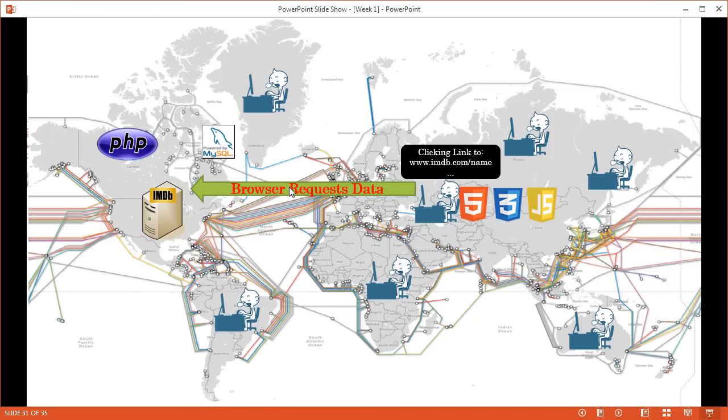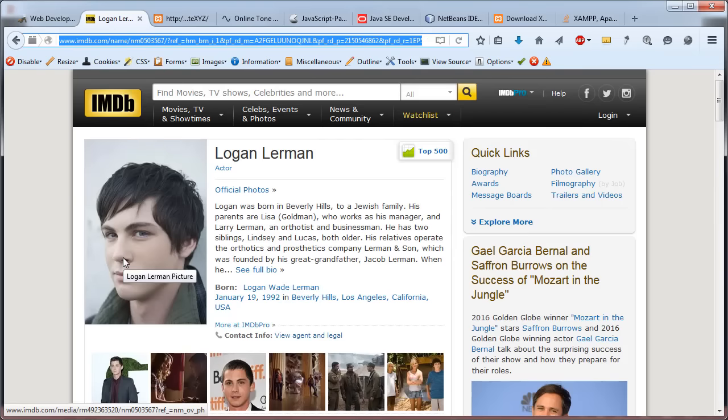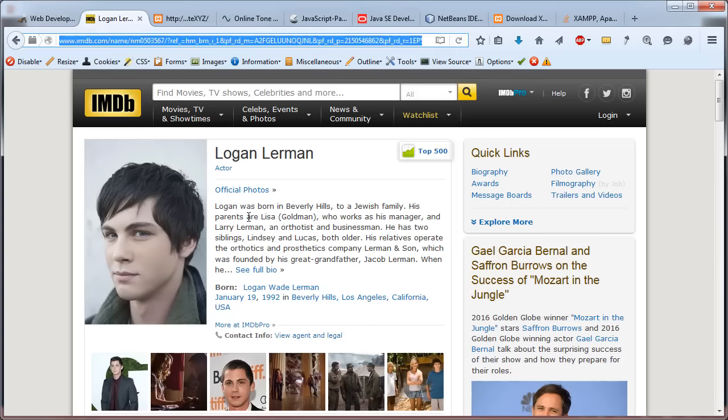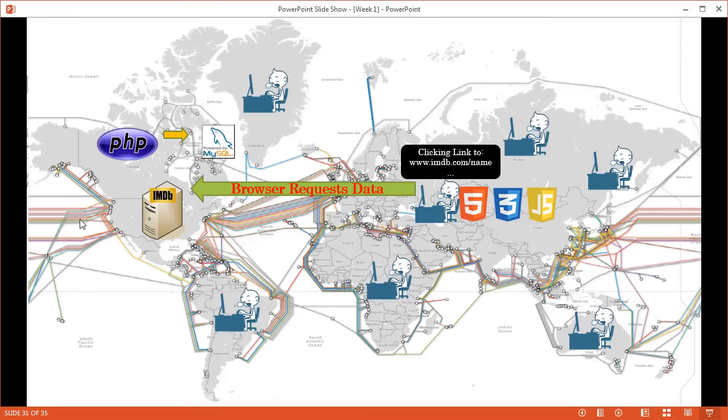PHP takes that request and then asks the database, hey, give me everything you have in the database for the number 0503567, and then the entire data, including his text, his name, what he does, his images that should be used on the page, comes back. Not the images themselves, but which of them should be used. And then PHP takes this one single HTML file and just fills the boxes with the entire data that is coming back from the database.